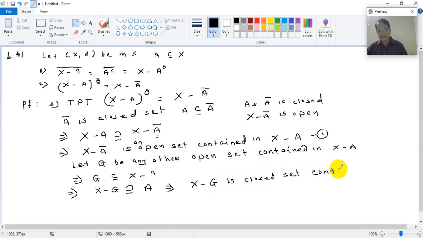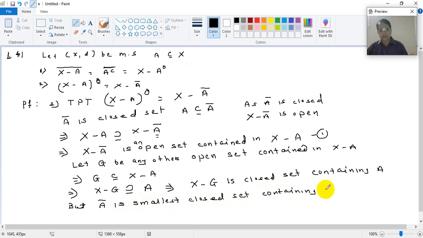Containing A. But what we know is that A bar is the smallest closed set containing A. So that implies A bar is a subset of X minus G.